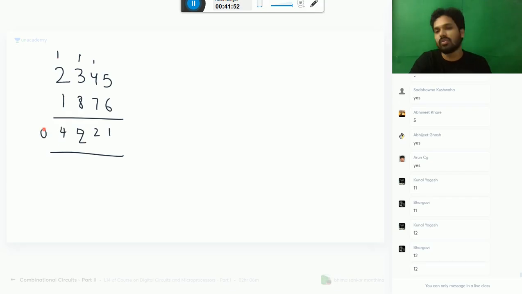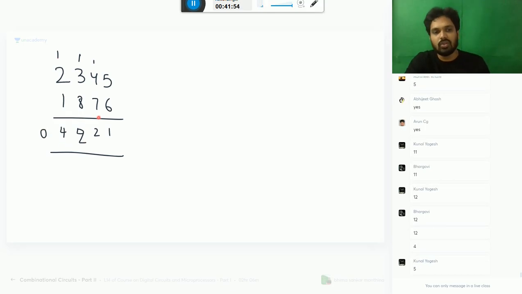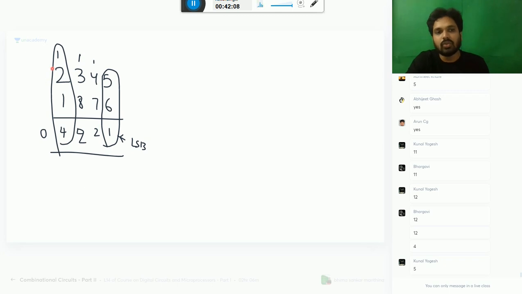No one is going. So here you observe, except this point, which we call LSB, in all the remaining cases, at a time how many bits are you adding? 1, 2, 3.